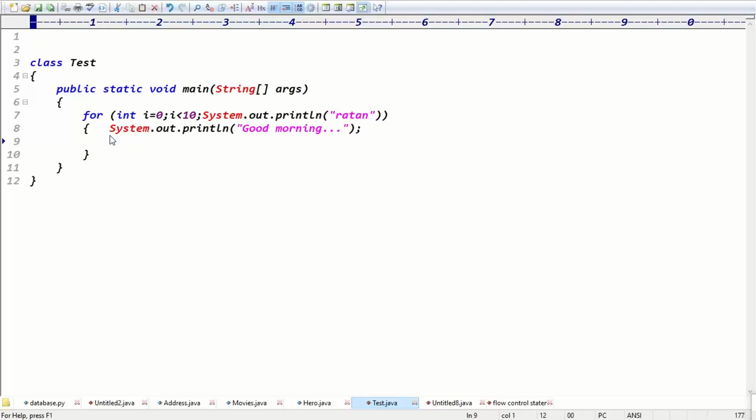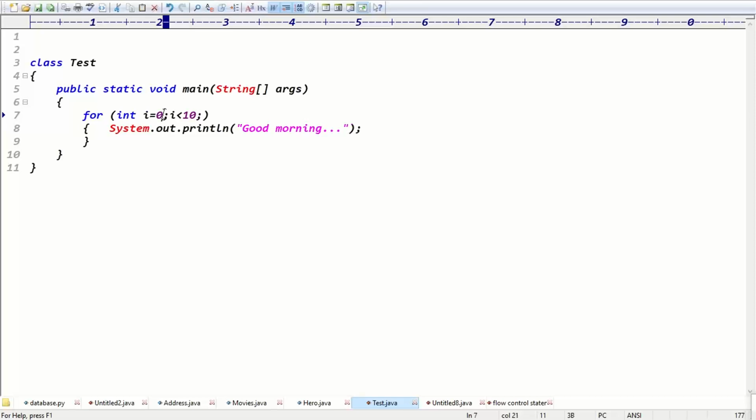Exactly, guys. Here I want to print the data from 10 to 5. Tell me the code for that. I want to print the message like good morning 10, good morning 9, good morning 8, good morning 7, good morning 6, good morning 5. From 10 to 5, I want to print the good morning message. Then tell me the code.